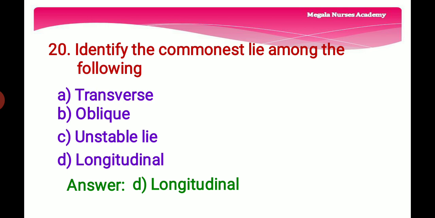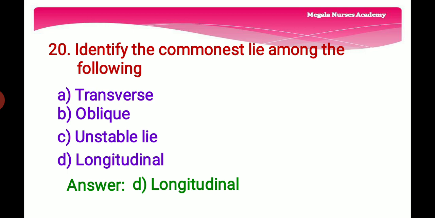20th question. Identify the commonest lie among the following. Fetal lie refers to a relationship between the long axis of the fetus with respect to the long axis of the mother. Option A, transverse, baby positioned horizontally across the uterus. Option B, oblique, the fetal long axis at an angle to the bony inlet and no palpable fetal part generally is presenting. Option C is an unstable lie, that is a frequent changing of the fetal lie. And option D is longitudinal, that is the baby's spine runs in the same direction as the mother's spine.